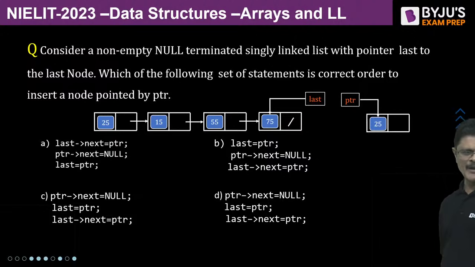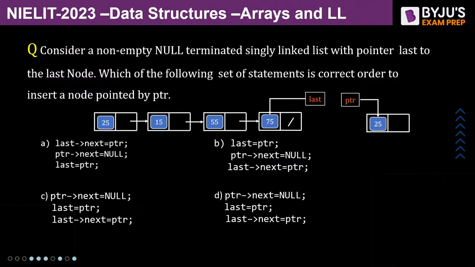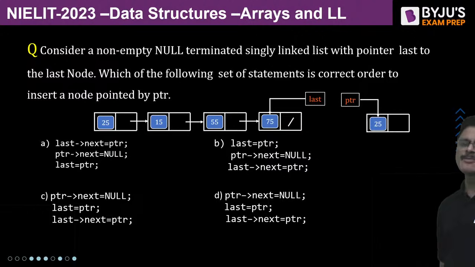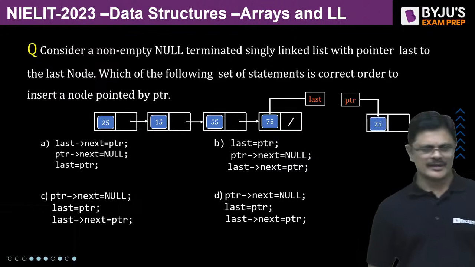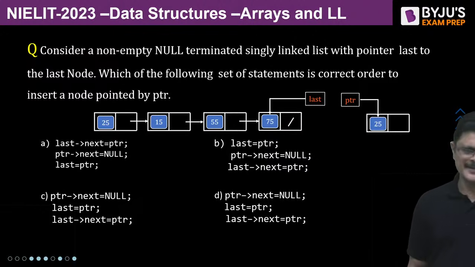See, the idea is I want to insert the node pointed by PTR into this particular linked list, my dear friends. We only have a pointer to the last node. What is the correct answer, my dear friends?